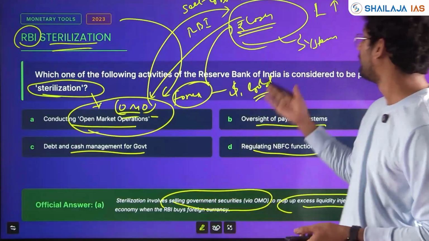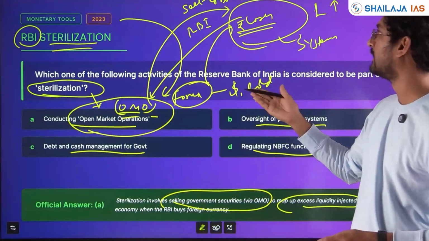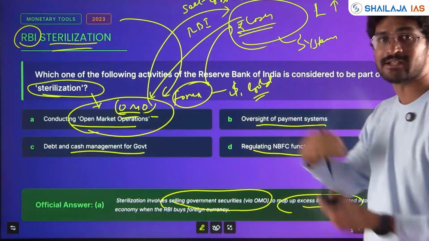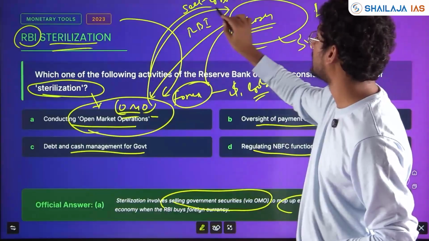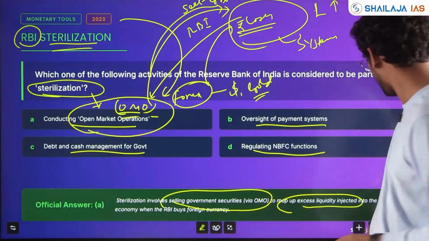When RBI buys foreign currency or dollar, gold, anything, it is paying in cash. So cash is going into the system. To suck that cash, what is RBI doing? It is selling government bonds. Clear?